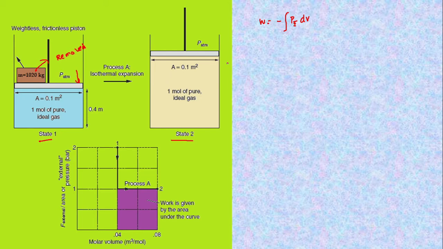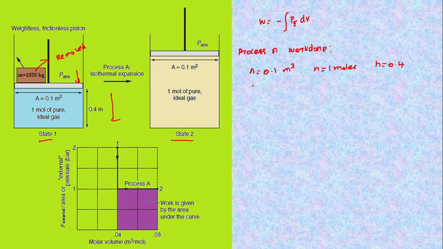Now let us calculate the process A work done. Let us determine properties of state 1. Here A is given as 0.1 meter square, number of moles is 1 mole, and height is given as 0.4.